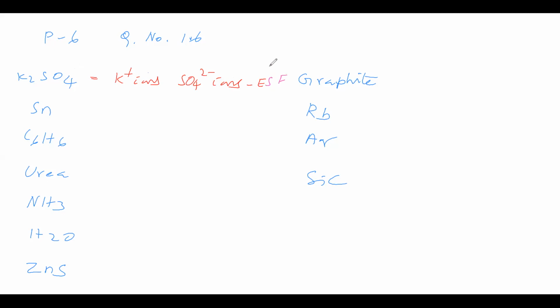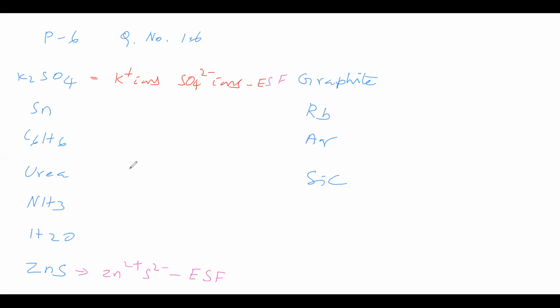Okay. Is there any other ionic compound? We will see zinc sulfide. We can write Zn2 plus S2 minus. So zinc sulfide comes under ionic compound. So here the force of attraction is electrostatic force of attraction, ionic bonding. Okay. So like this these are ionic compounds.